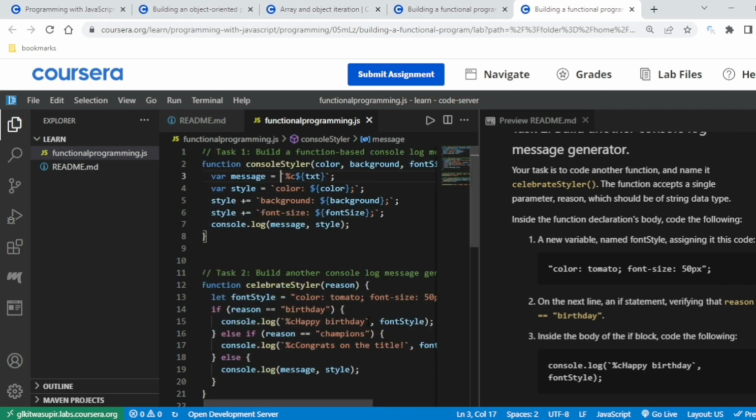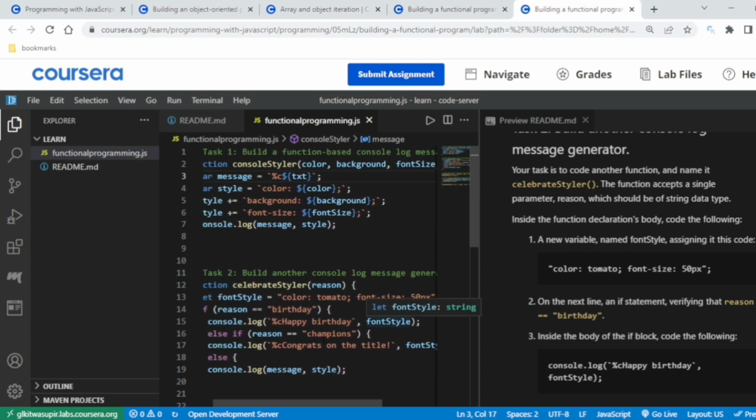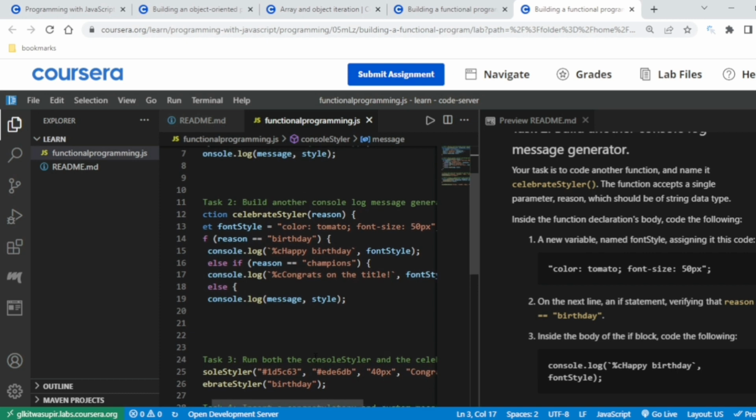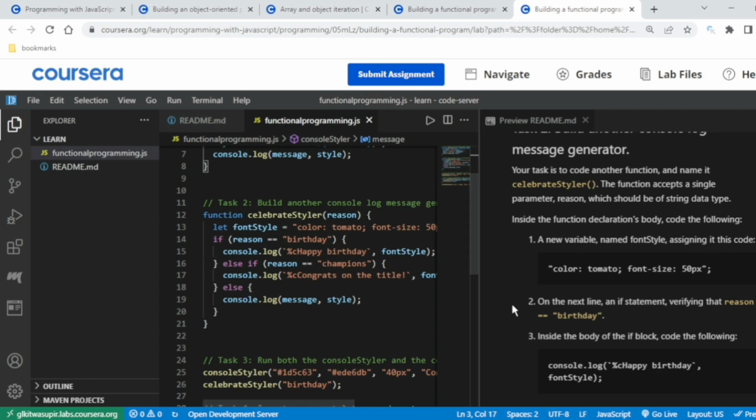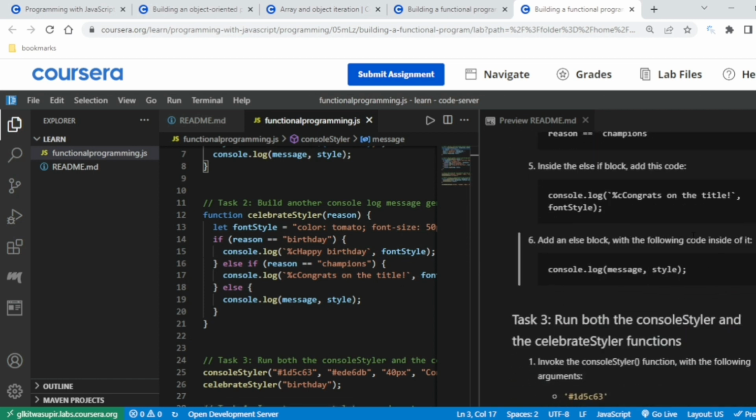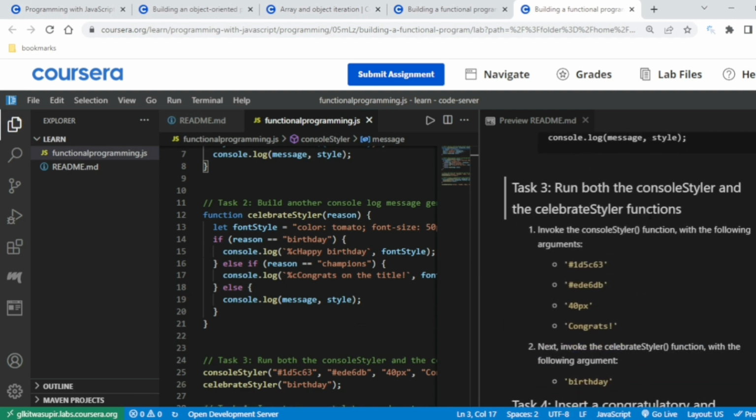Then if the reason is birthday, then console log happy birthday with the font style. Then else if the reason is champion, congrats for the title. Okay, so at the else part, you will write the message and style. This was the second task. Everything is written. You just have to copy paste and use your if else brain. Easy thing. Run both the console styler and celebrate styler functions.